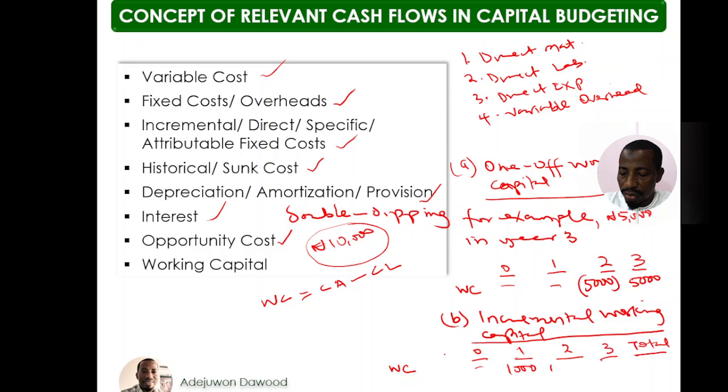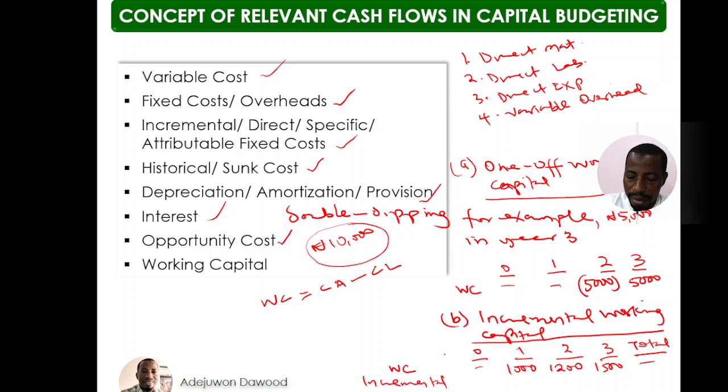It has increased to 1,200 in the second year, then 1,500 in the third year. So you notice that the highest working capital is 1,500. That is the maximum. So in this case, the 1,200 and 1,500 are irrelevant because I need to determine the incremental working capital. Therefore, I would then say incremental.